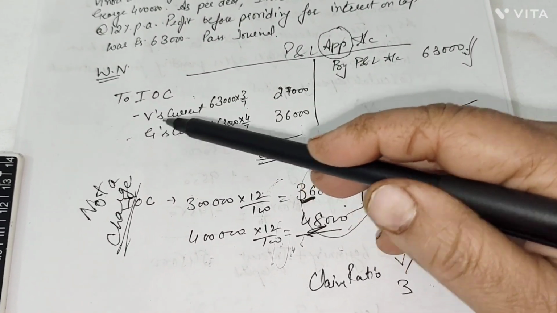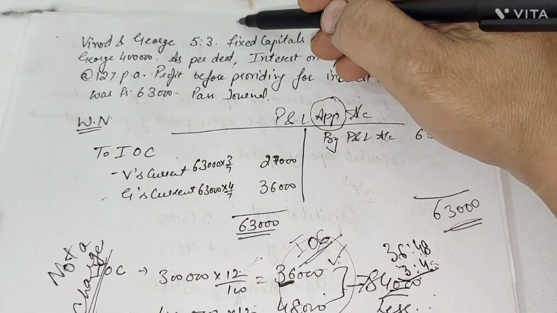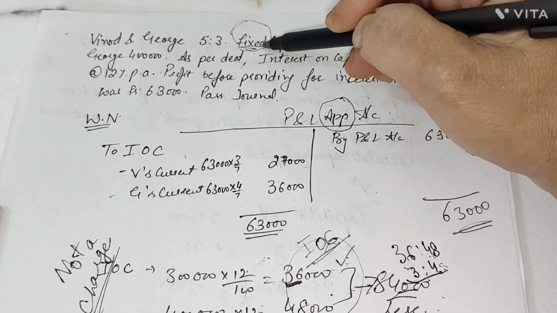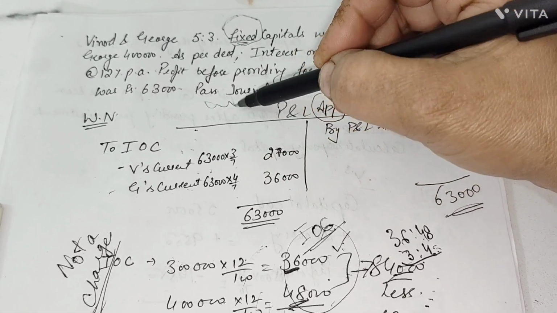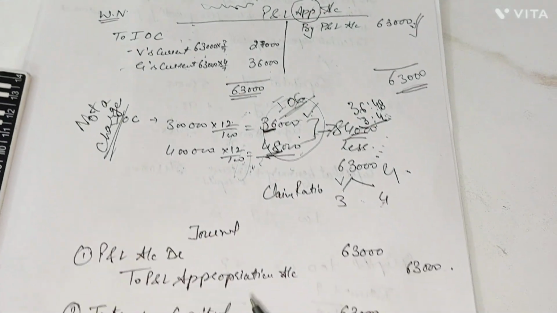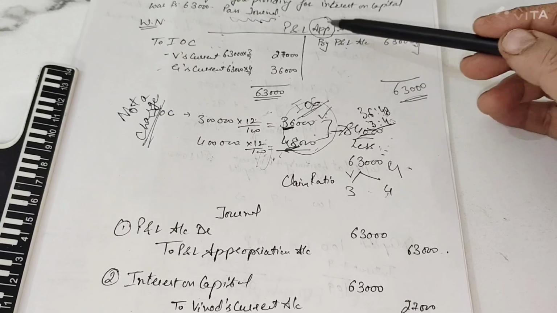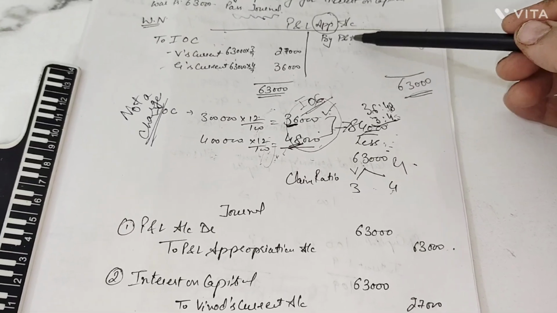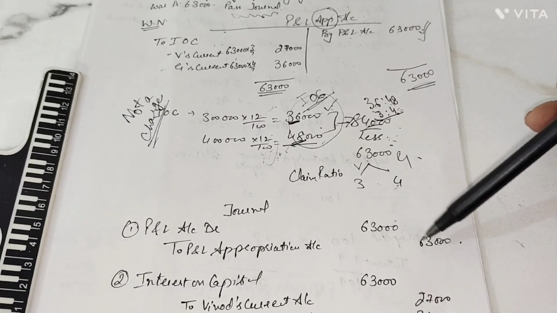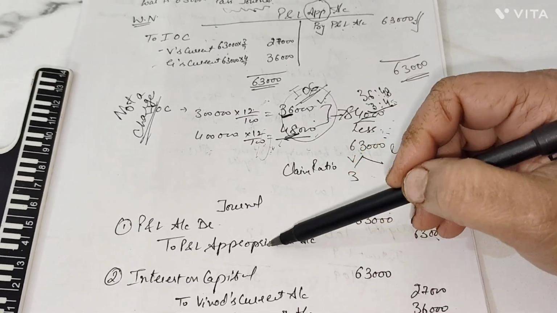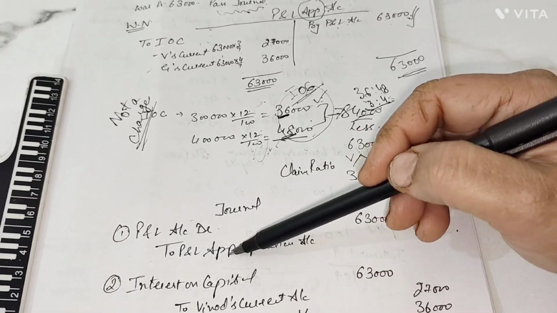Mind you, here we have written the word current account, not the capital account. Why current account? Because it was mentioned in the question that their capitals were fixed. So the profits are distributable to which account? That is current account. But in the question he asked us to pass the journal. So how to pass the journal here? First of all, we took P&L account to P&L appropriation. Profit and loss account debit to profit and loss appropriation. Firstly, we got the profit transferred from P&L to P&L appropriation. Narration would be profit transferred from P&L to P&L appropriation.